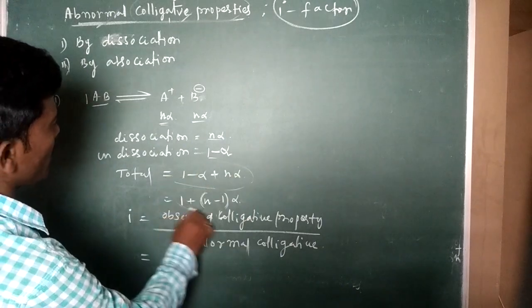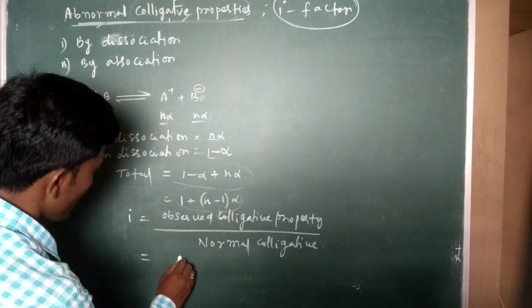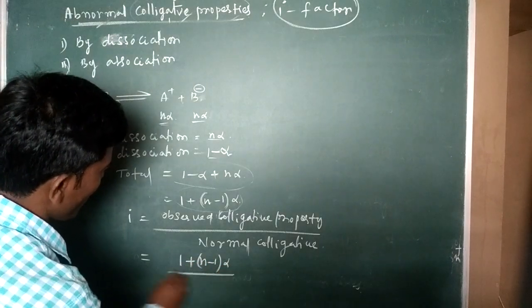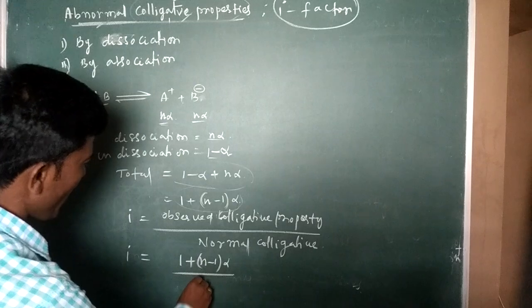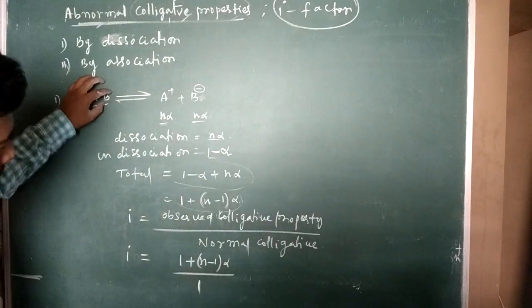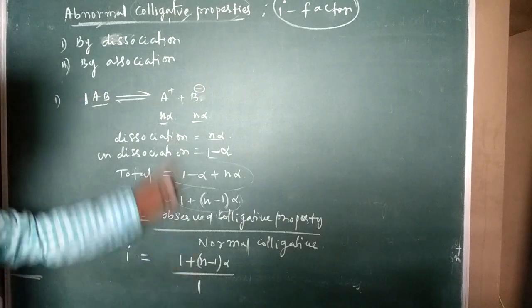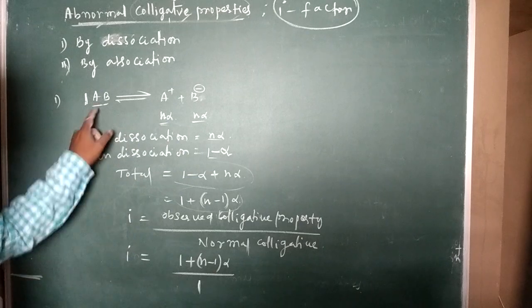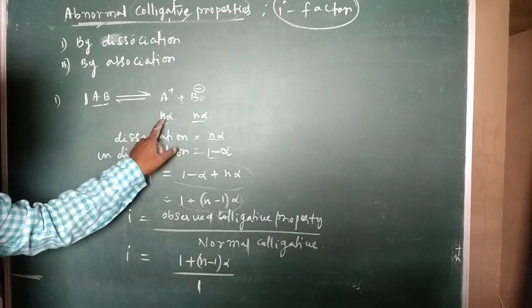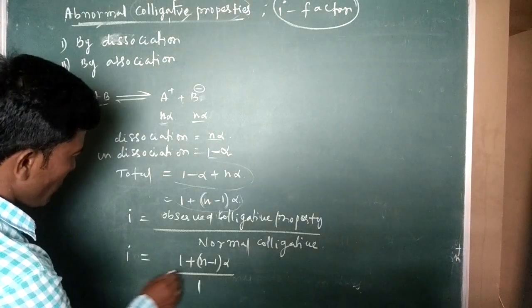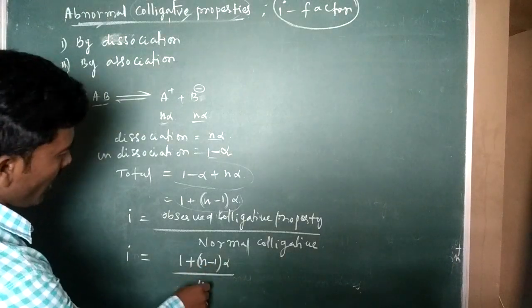This is the observed thing from the example, 1 plus n minus 1 into alpha, so i is equal to that by 1. Why? I am taking 1 mole, so normally we take the normal colligative property for 1 mole, but here it is dissociated into n alpha parts. So therefore here i is equal to 1 plus n minus 1 alpha by 1.